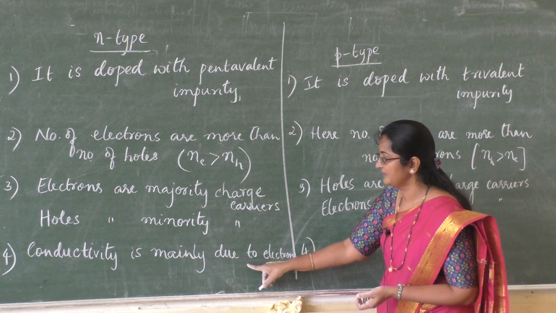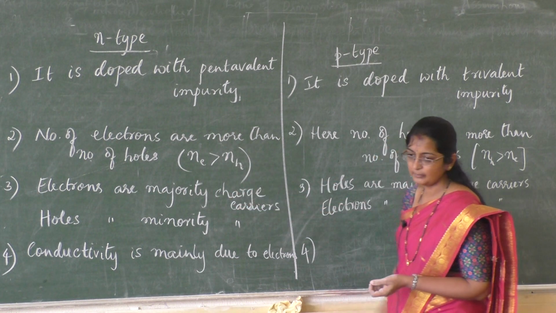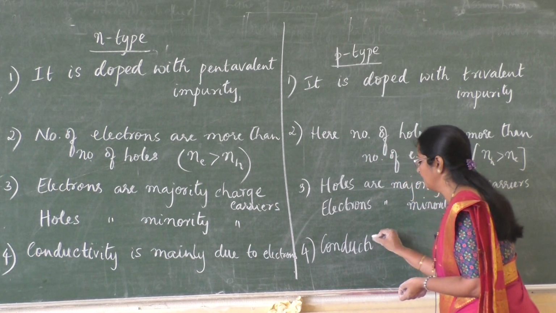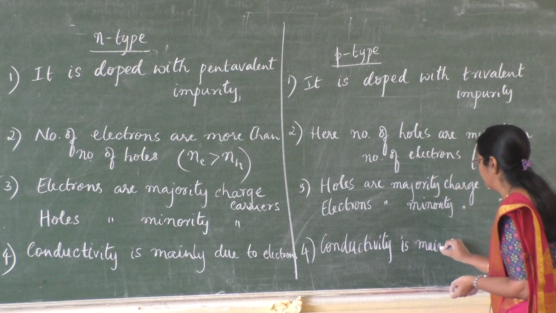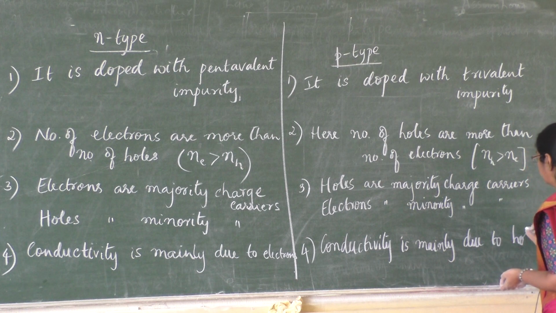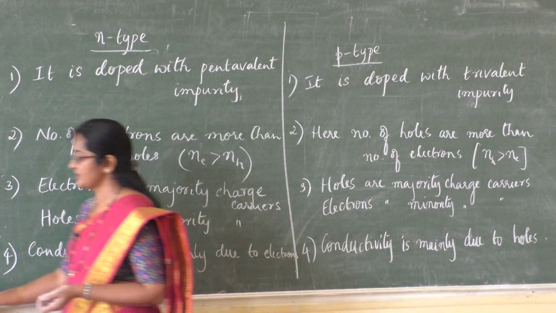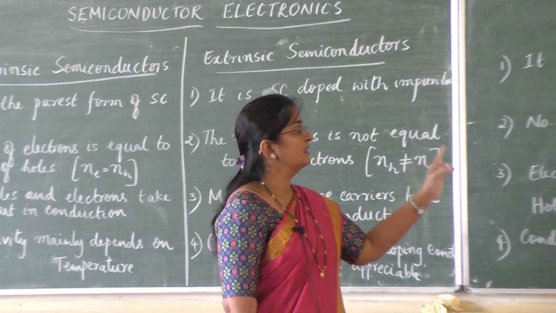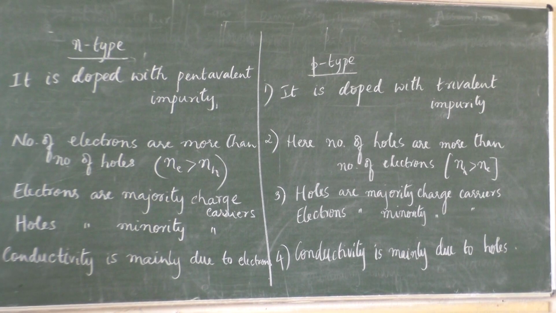In n-type, conductivity is mainly because of electrons, because Ne is greater than Nh, and electrons are majority charge carriers. In p-type, conductivity is mainly due to movement of holes. So note down this, students, the important question for 3 marks: difference between intrinsic and extrinsic semiconductor, and difference between n-type and p-type semiconducting material. Note it down.